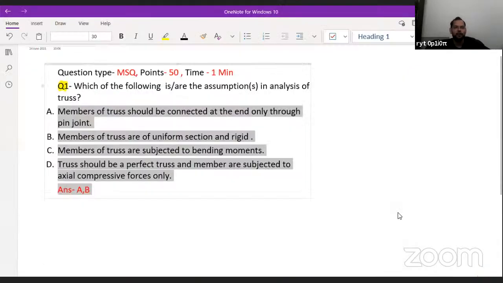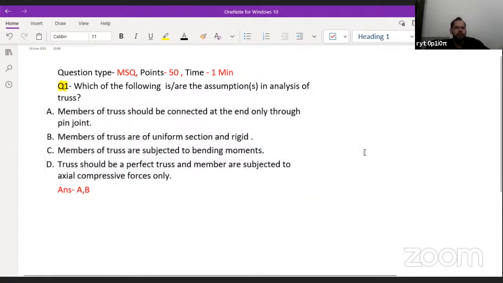Fine. So the question is on your screen. This is the first MSQ question. Which of the following is the correct assumption in the analysis of truss? We will see each statement one by one, and after that I can answer this question.